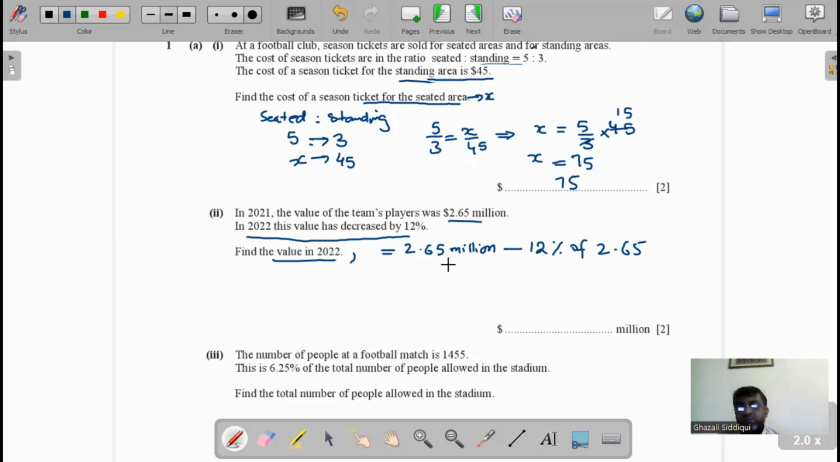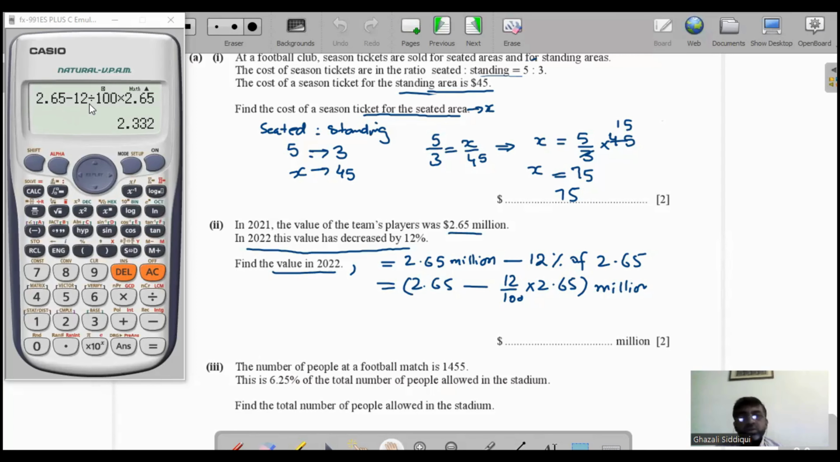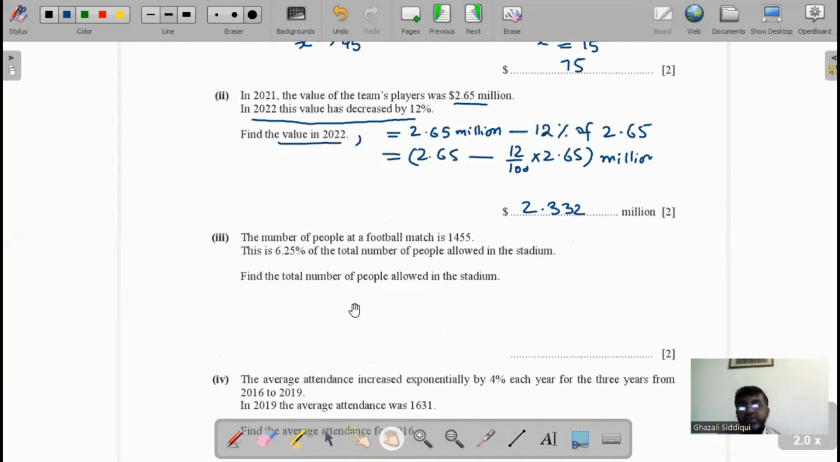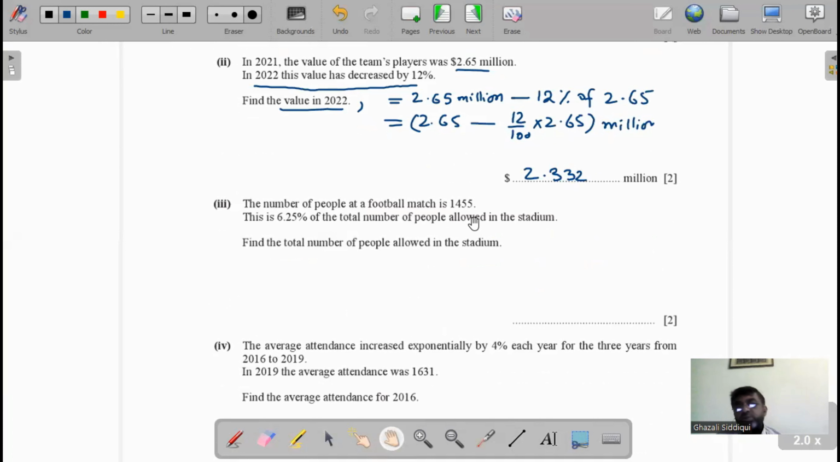You see here, 2.65 written as it is, minus 12/100 multiply 2.65, and now we calculate it. That answer will be equal to 2.332. Now we write 2.332 million.